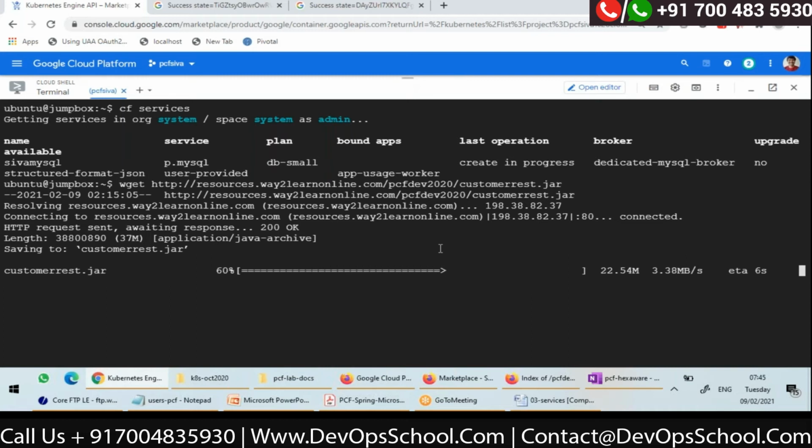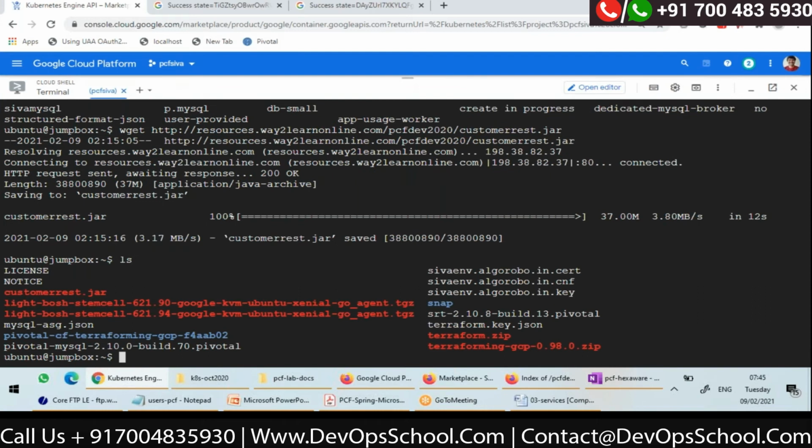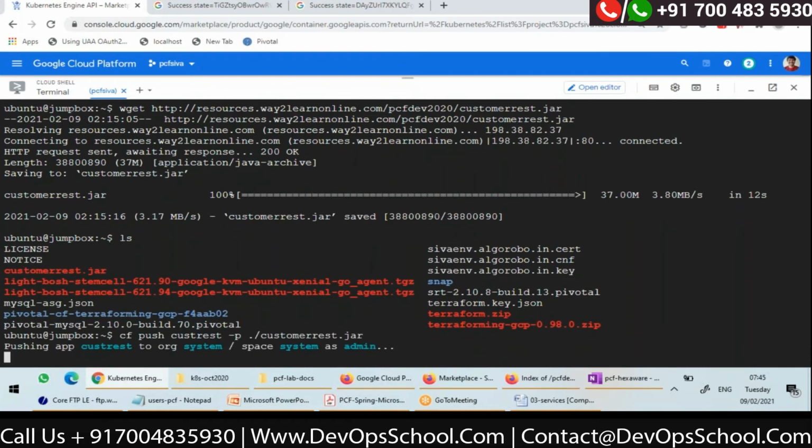Now I'll push this customer REST app. So here is my jar. So cf push. App name I'll say cust REST, -p ./customer REST.jar. Then -i. If I don't give, the number of instances will be 1 and memory will be by default 1G. So I am pushing it with defaults.